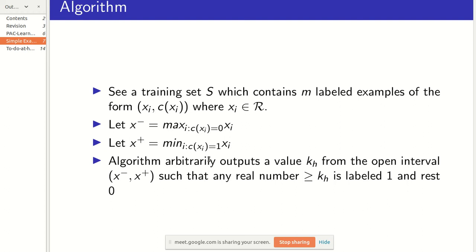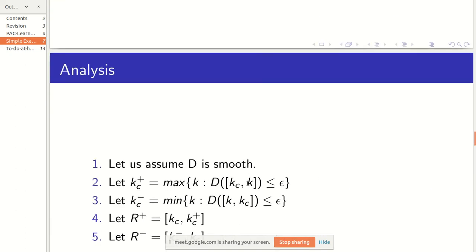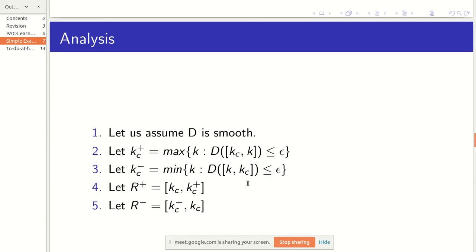So that's why here you can see that you can choose arbitrarily any value. You can give a function such that if it is greater than x minus, then it's 1, and if it is less than or equal to x minus, it's 0. So anyway it will be fine. That's why you can choose arbitrarily, if x plus does not exist, then you can choose this thing. It's a very good question actually. Okay, so let us go to the analysis.